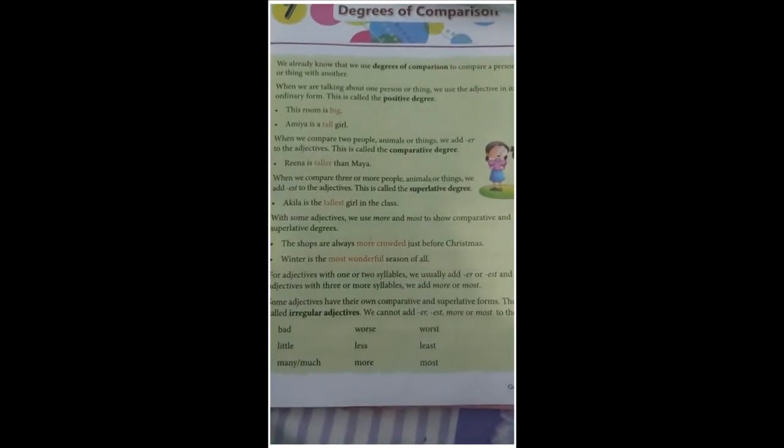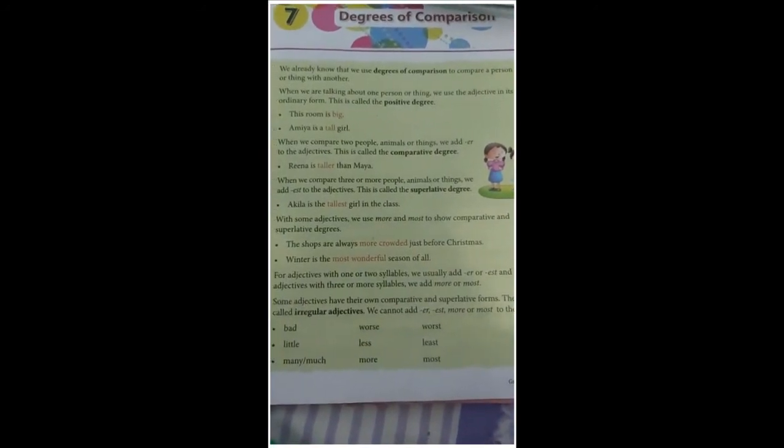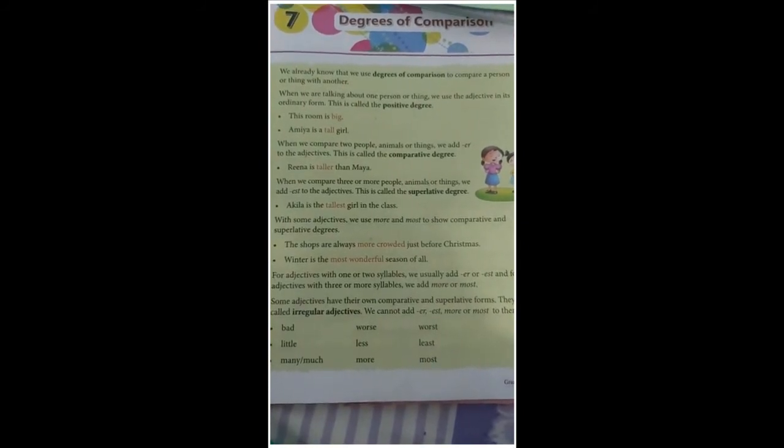If there are 1 syllable words like tall, we are using er or est to make it superlative or comparative. If we are talking about a 2 syllable word like pretty, pre is 1 syllable and ty is another one, so it's a 2 syllable word.